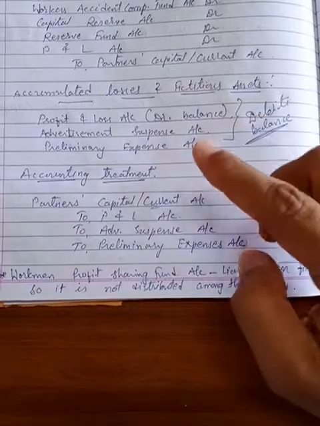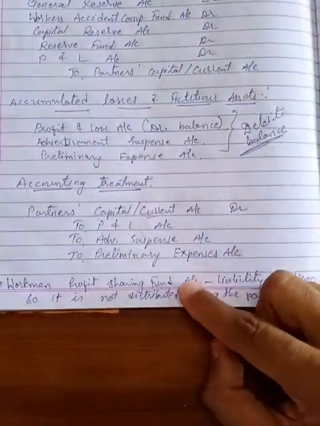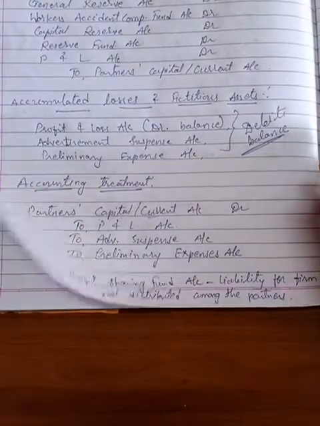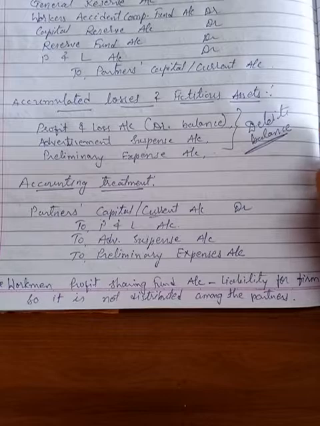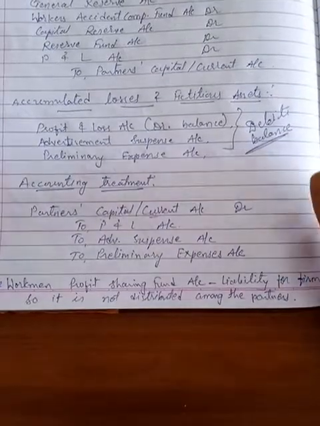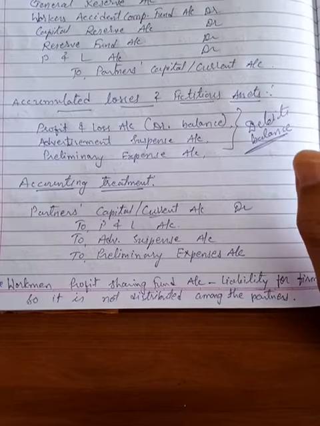See, these are two important accounts: the workmen accident compensation fund and the workmen profit sharing fund. What is the purpose of this reserve? Why is it created? In the workmen accident compensation fund, you can see the word compensation in the name.